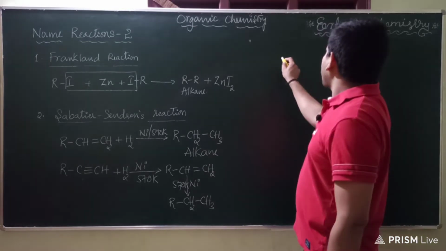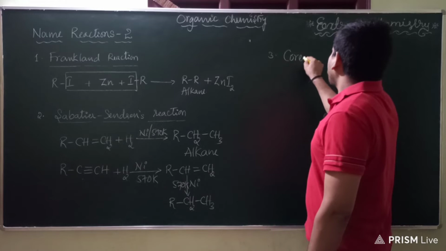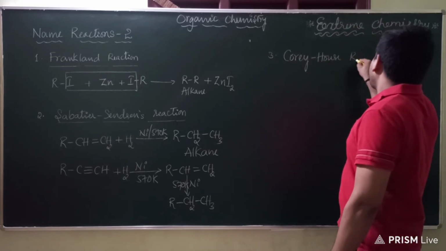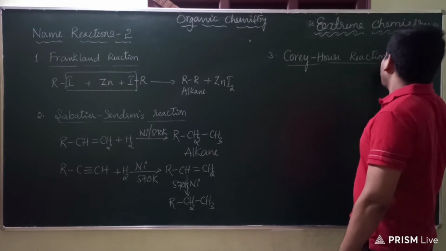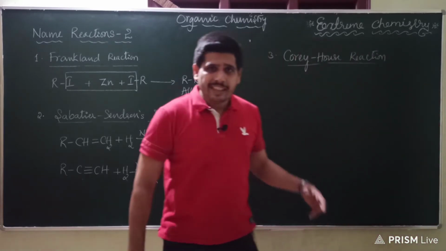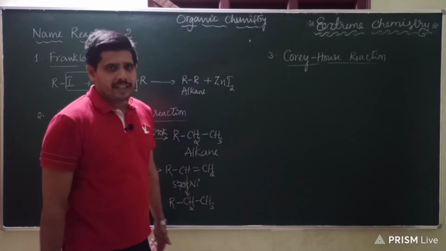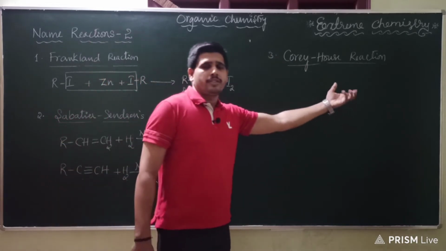Next, the third reaction we are going to study today is known as the Corey-House reaction. What is this named reaction? It comes in alkyl halides as well, in the haloalkanes chapter in 2nd PU, but the method is to prepare your alkane.